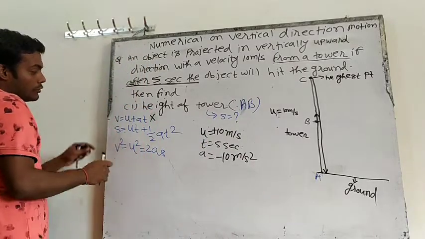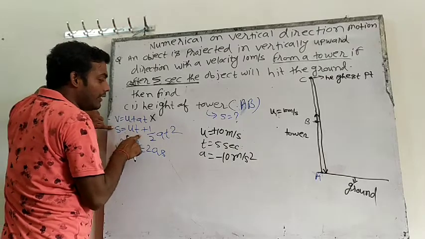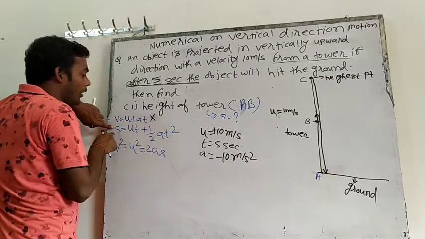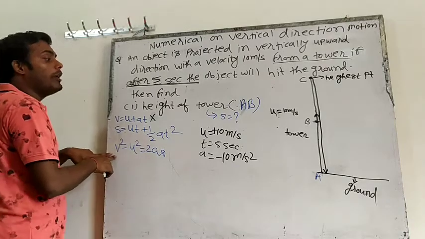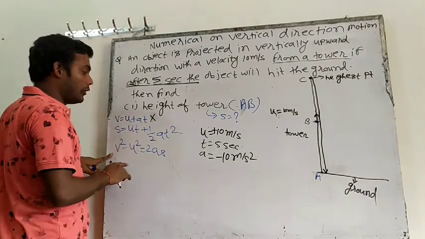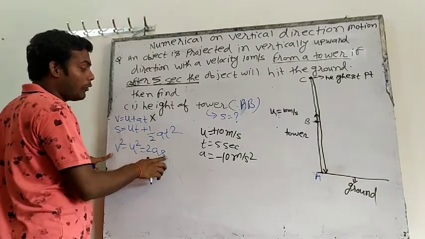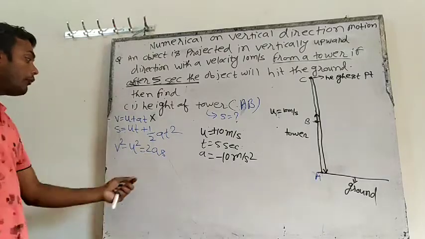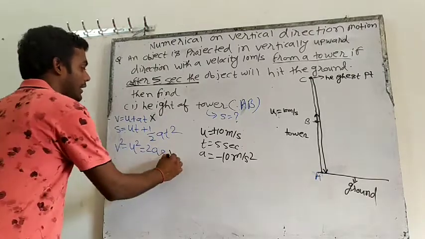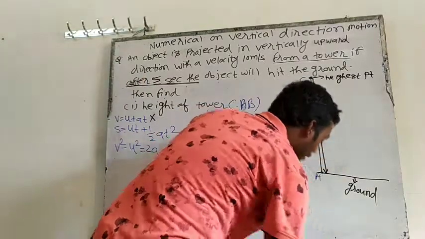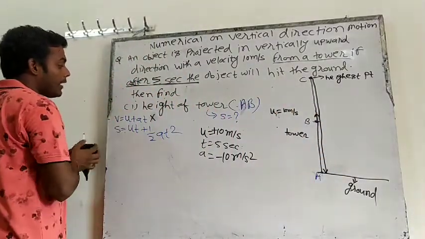Which equation will I select? See, we have to find S. We know U, we know T, we know A. So only one unknown is there. Can I select this equation? See, V we don't know, final velocity we don't know. Initial velocity we know, acceleration we know, but displacement we don't know. So we don't know S, we don't know V. How many unknowns? Two unknowns. So I will not select this equation either. Which equation will I select? I will select the second equation.